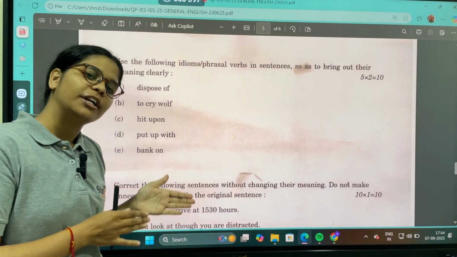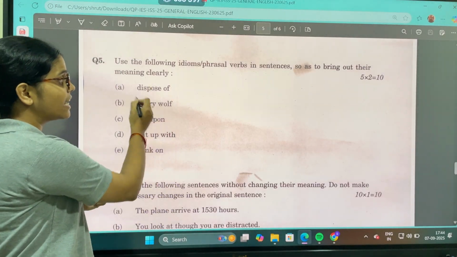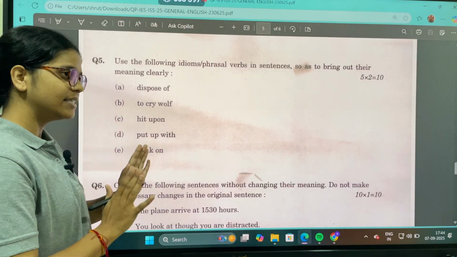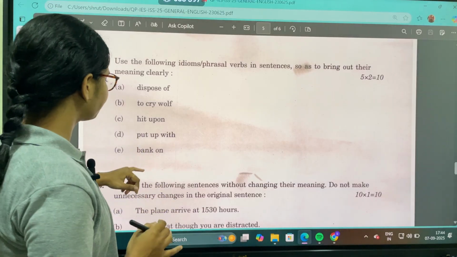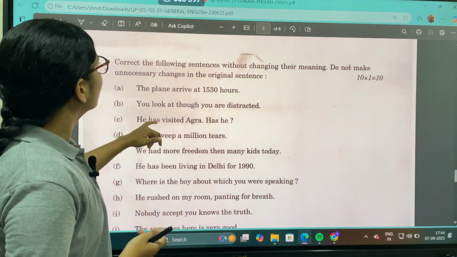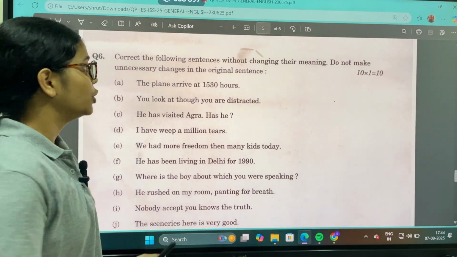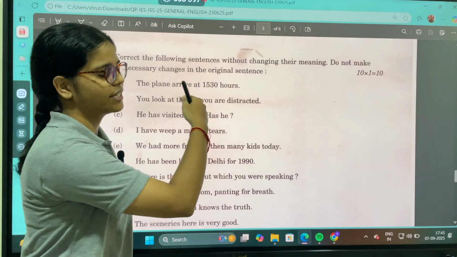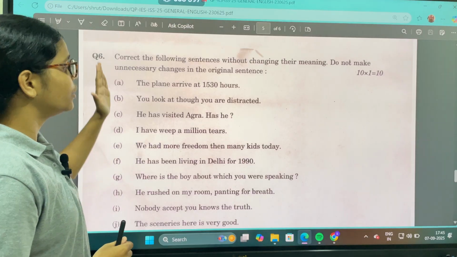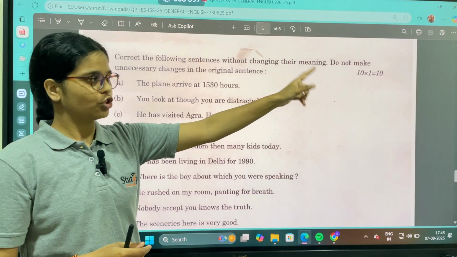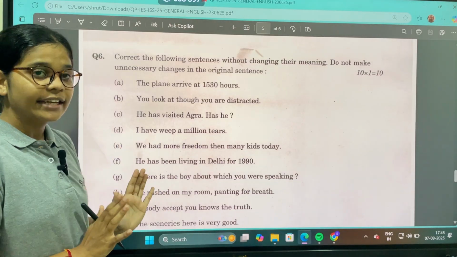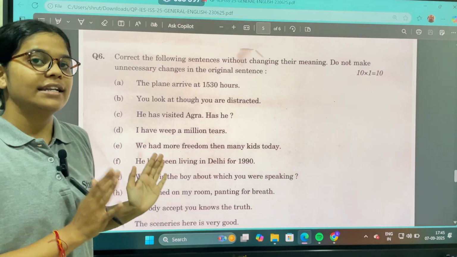And the meaning has to be brought out clearly. Means you would be using the same word that is given to you, but using its meaning. And in the sentence, the meaning has to be depicted clearly. Again, these are of 5 and 10 marks. 2 for each. Correct the following sentences without changing the meaning. Do not make unnecessary changes in the original sentence. This is the sentence correction, which says that you need to correct all these sentences. 1 for each, 10 marks for the whole question. So you need to correct the sentences, and once you correct the sentences, you cannot make unnecessary changes.